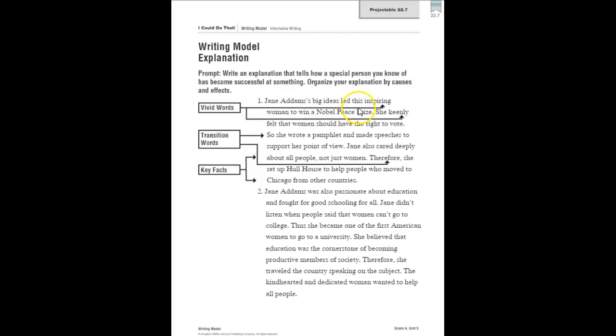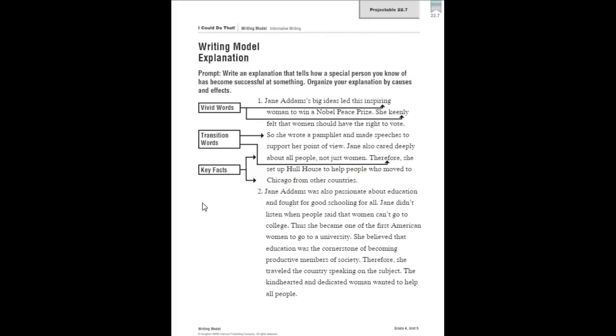Jane Addams' big ideas led this inspiring woman to win a Nobel Peace Prize. She keenly felt that women should have the right to vote. So she wrote a pamphlet and made speeches to support her point of view. Jane also cared deeply about all people, not just women. Therefore, she set up Hull House to help people who moved to Chicago from other countries.